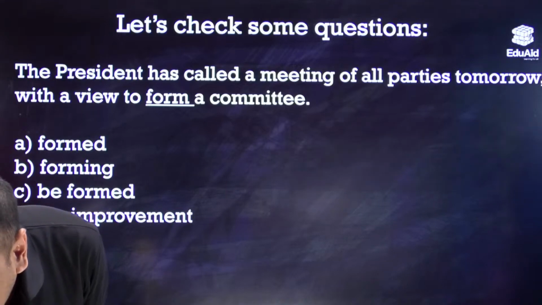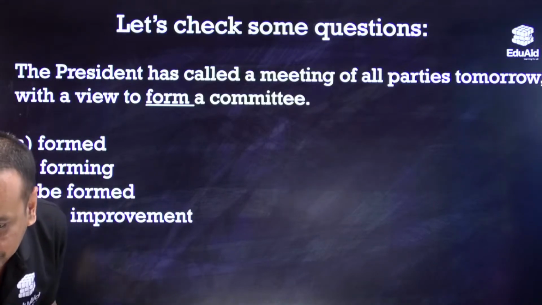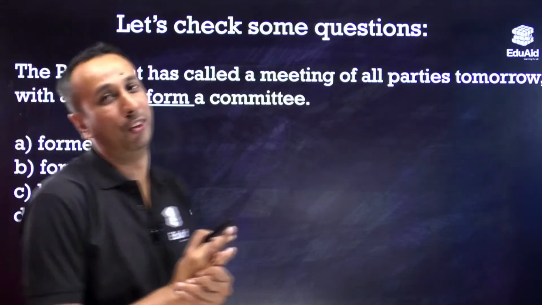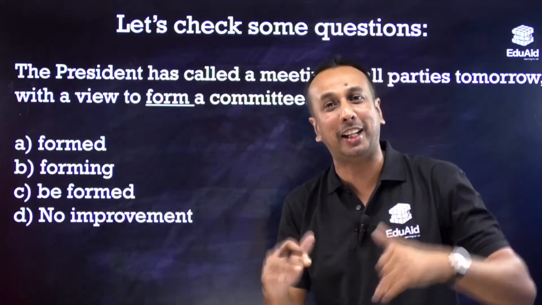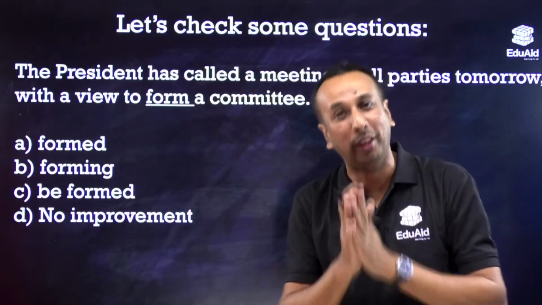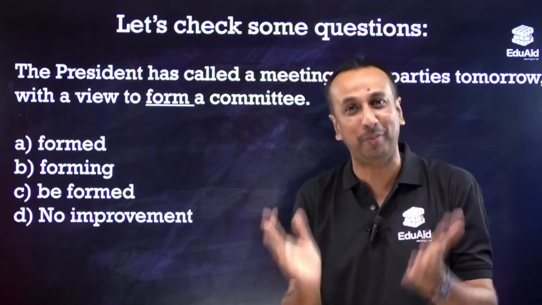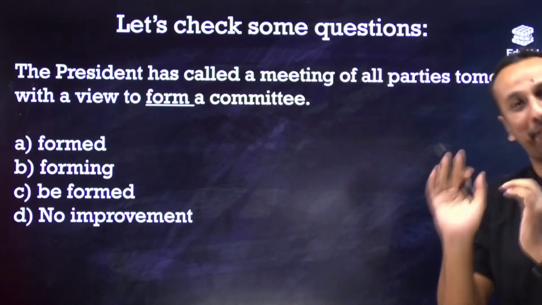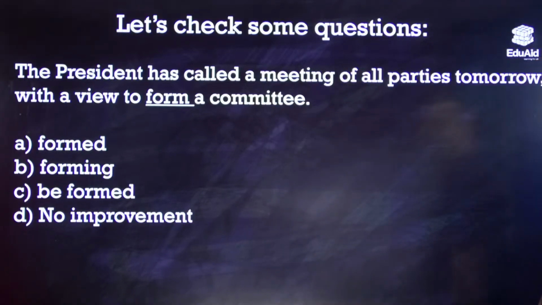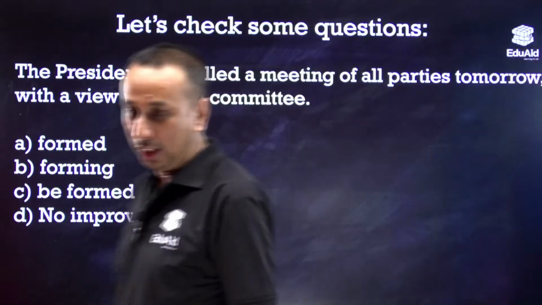Acha. ঠিক বঢ়িয়া। Yes, one mistake can be forgiven. So mistakes are the pillars of success that we will always believe, so that can be very much forgiven, sir. So the president has called a meeting of all parties tomorrow with a view to form a committee. What do you say?